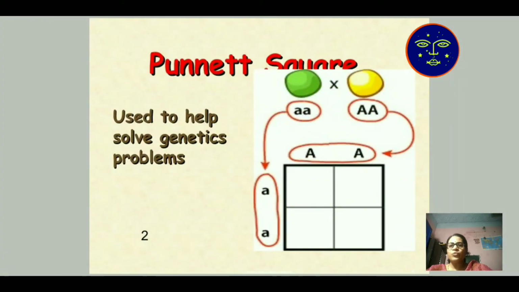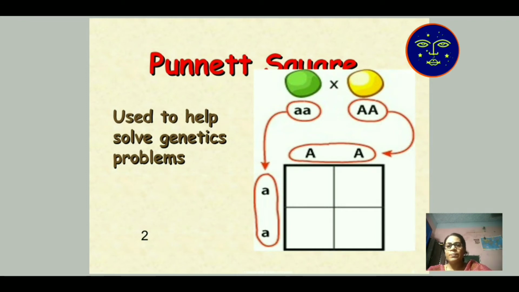Punnett was a scientist who gave a square representation for genetic study. With the help of this, we will know how to determine the crosses in genetics.